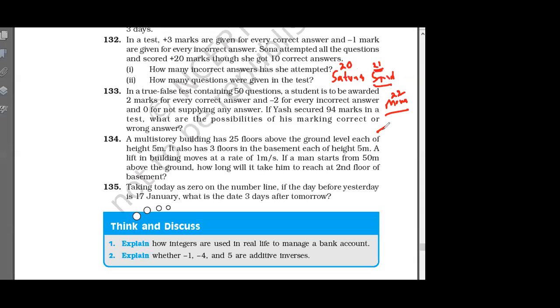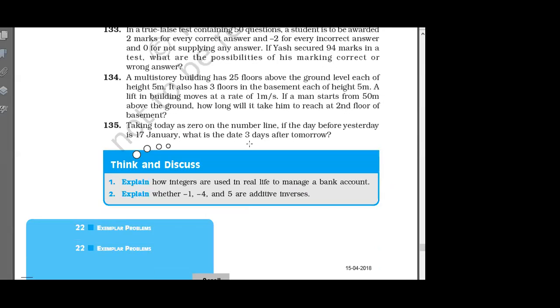After 2 days, what will it be? Tuesday. Yes or no? After 3 days, it will be Wednesday. So after 3 days, it will be 24. Now has everyone understood? You were considering the last day, right? That's why just take the example of actual days. Okay? Right?